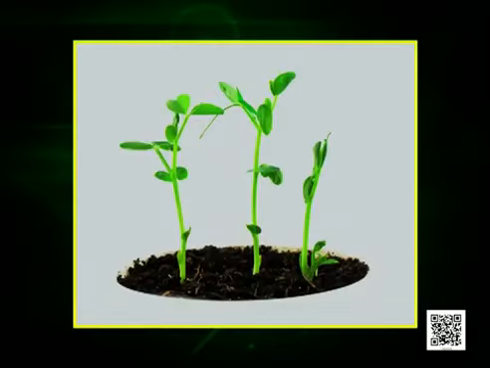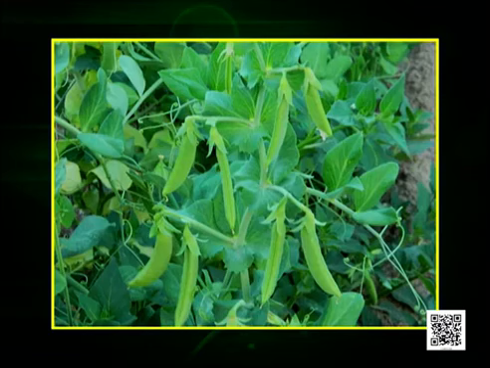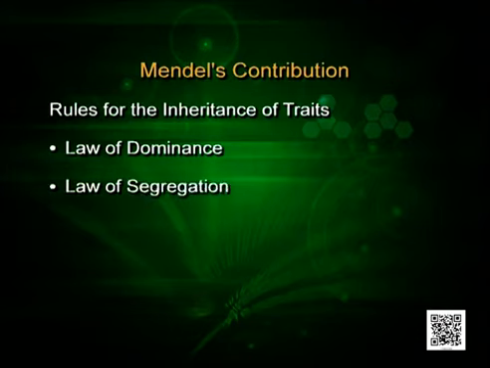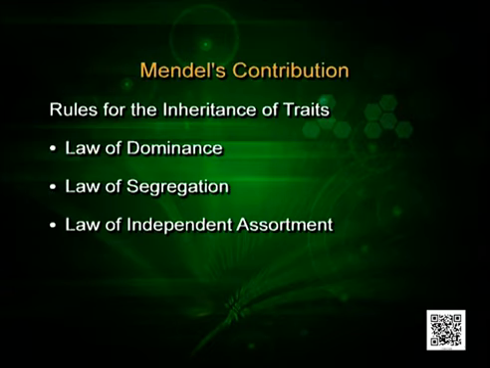He got interested in the pea plant. He started growing pea plants and then observed certain characters. And after observing those characters, he counted. He was a good mathematician. Based on the numbers, he gave us 3 important laws: law of dominance, law of segregation, and law of independent assortment. Children, what do these laws mean in matter of heredity?